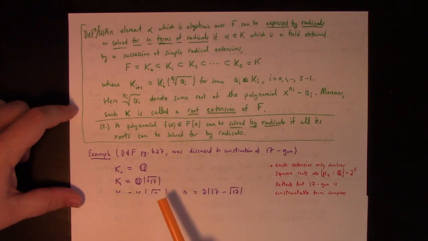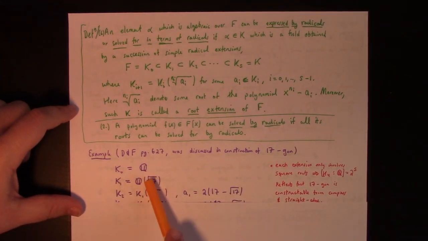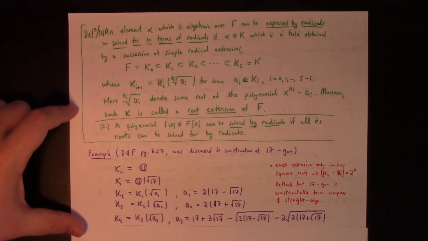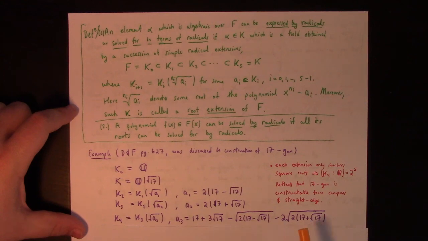So the base field is the rationals, then adjoin the square root of 17, then take that field and adjoin twice 17 minus root 17, and then adjoin twice 17 plus root 17, and then adjoin a3, which is more complicated. There you go.